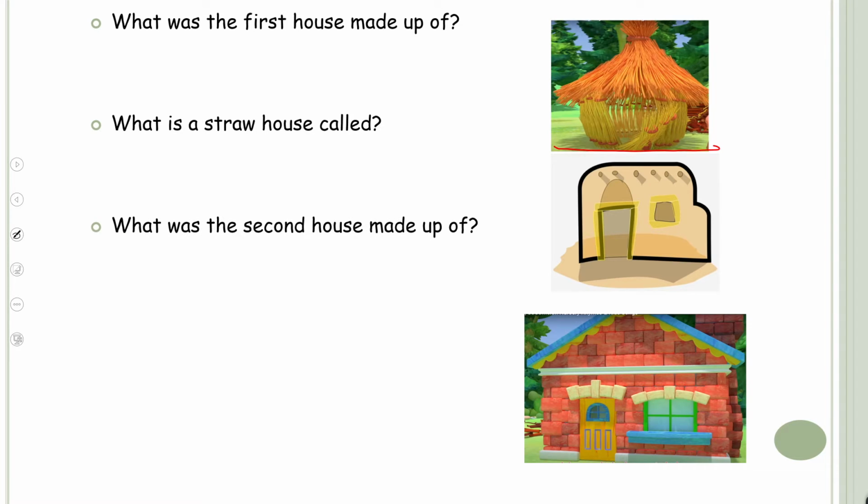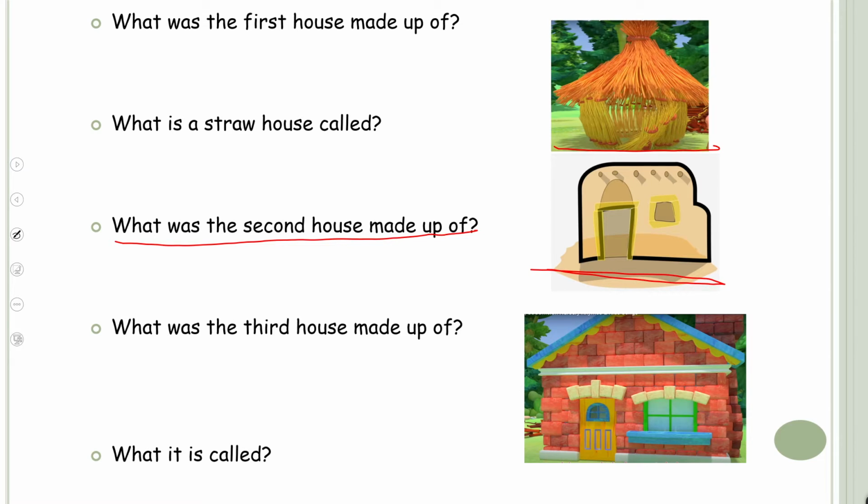Now, let's quickly answer some questions. What was the first house made up of? It was made up of straws, and it was called a hut. What is a straw house called? It is called a hut. What was the second house made up of? It was made up of mud. And what was the third house made up of? It was made up of bricks and cement. And what is it called? It is called a bungalow.